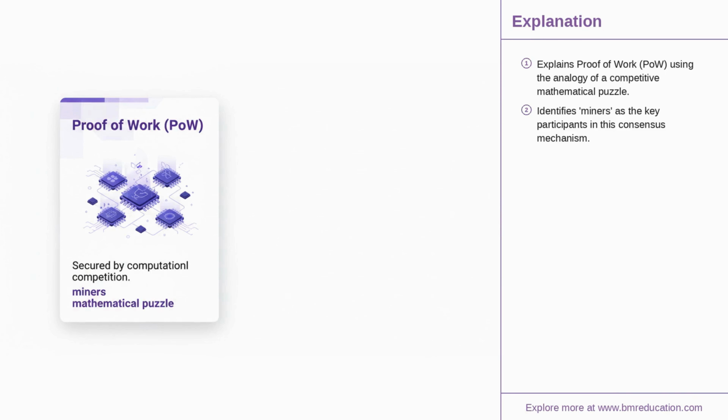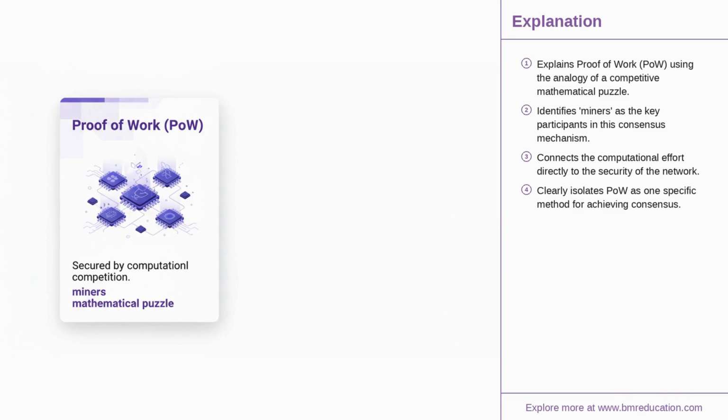The first and most famous method is proof of work, the engine behind Bitcoin. In this system, network participants, called miners, compete to solve an incredibly complex mathematical puzzle. The first miner to solve it gets to add the next block to the chain and is rewarded. This computational effort is the work that secures the network, making it extremely difficult and expensive to attack.